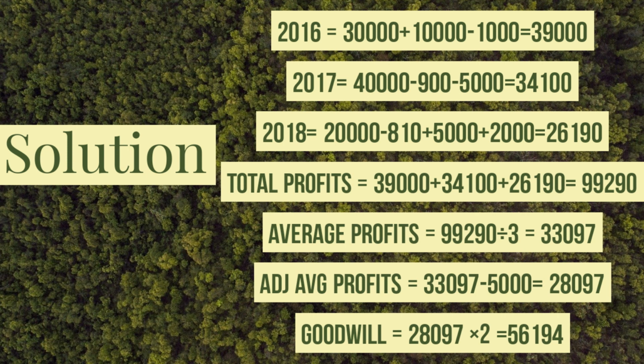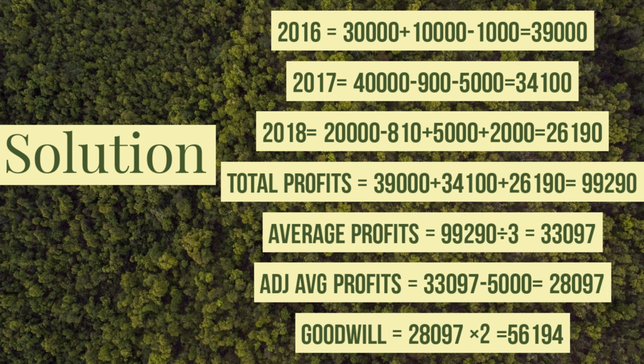Now there is a depreciation of 10% at reducing balance method. So 10,000 at the rate 10%, 1,000 will be the depreciation that will be deducted from the profits of 2016. In the next year, 10,000 minus 1,000, the value of machinery will be 9,000. So 900 will be the depreciation, deducted from the profits of 2017. Similarly, in the year 2018, 9,000 minus 900, 8,100 will be the value of machinery, and the depreciation will be 810, that will be deducted from the profits of 2018.